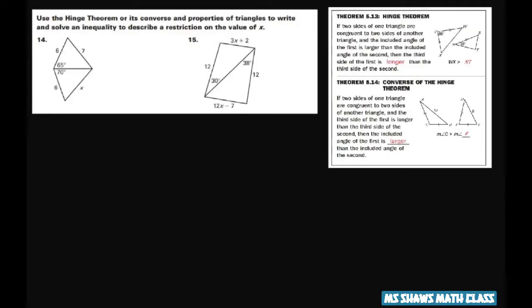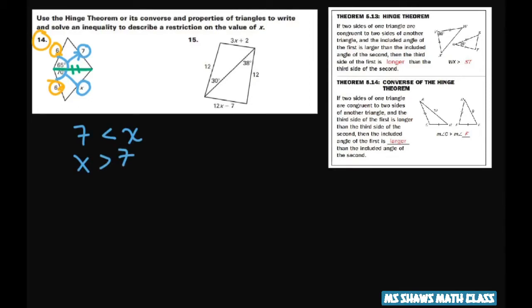So for this one, with the Hinge theorem, I know these two sides are congruent because they both are 6. And I know this side here is congruent to itself. So we have included angles. So the side across from the 65 has to be smaller than the side across from x. So 7 has to be smaller than your x, or x has to be greater than 7.